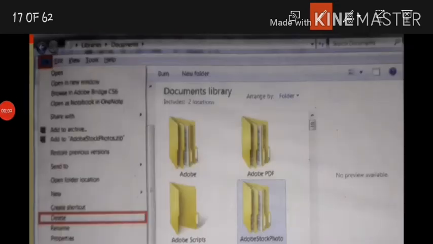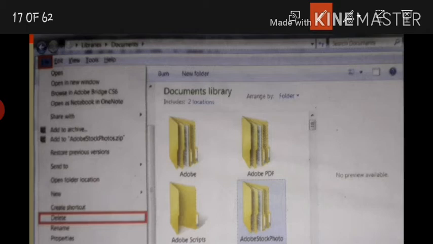Steps to delete a folder. You can delete a folder anytime, but note that when you delete a folder, the folders and files within that folder will also be deleted. Here are three methods to delete a folder.